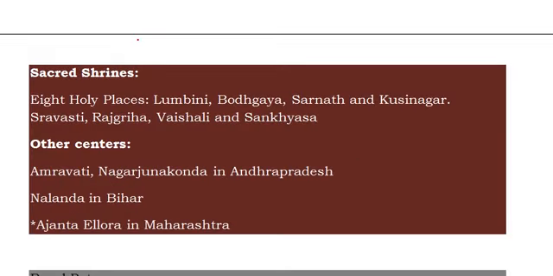And what are the sacred shrines? This is again an important question. Where is Lumbini, where is Bodh Gaya, where is Sarnath, where is Kusinagar, Shravasti, Rajgriha, Vaishali, Sankasya? These are the sacred shrines, the 8 holy places, and other centers are Amravati and Nagarjunakonda in Andhra Pradesh, Nalanda in Bihar, and Ajanta Ellora in Maharashtra.